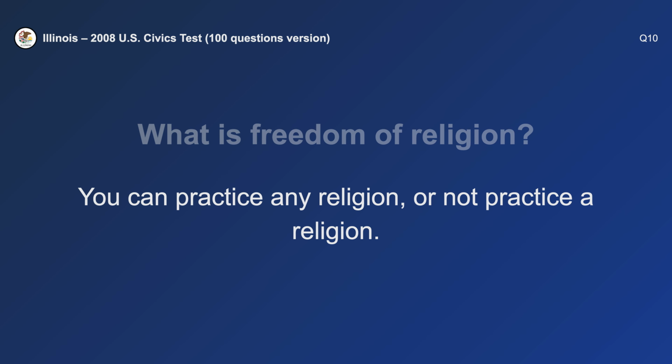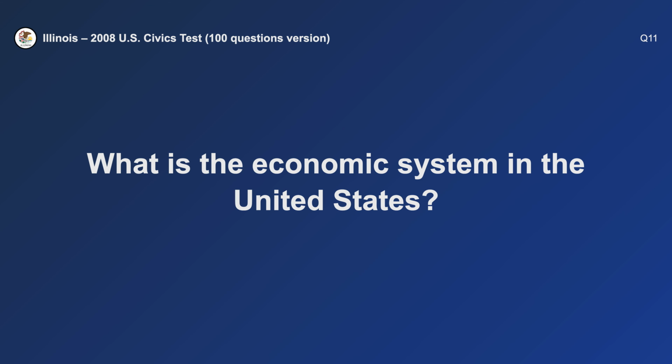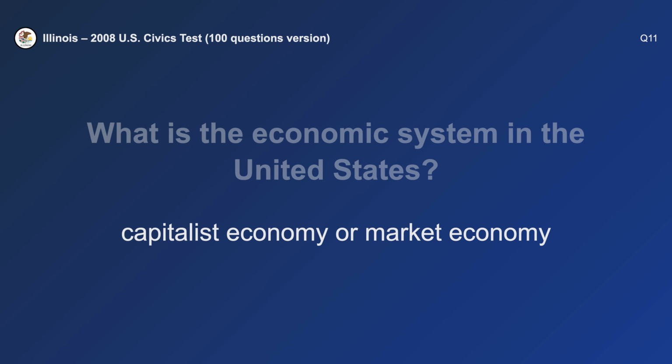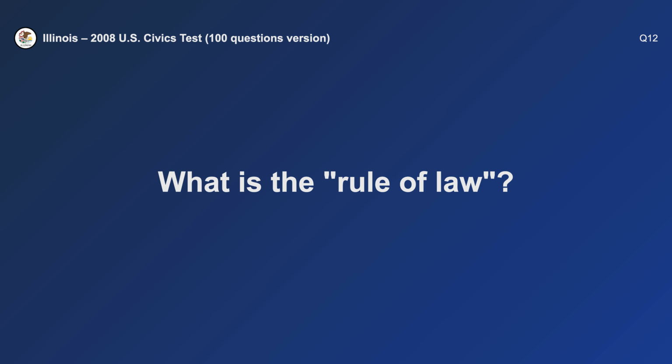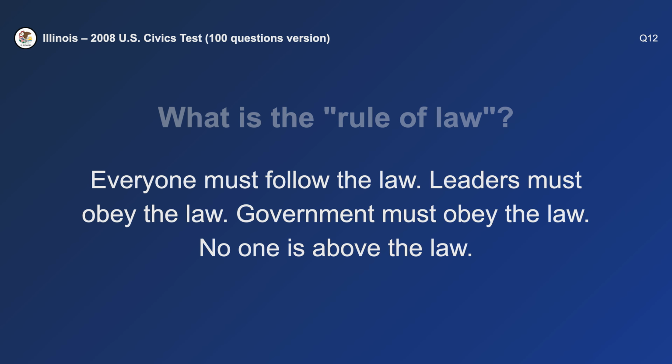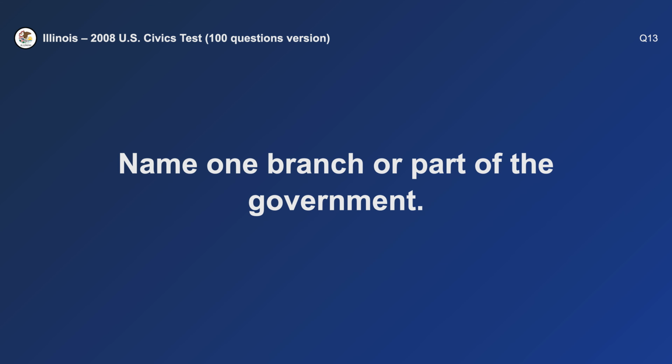What is freedom of religion? You can practice any religion or not practice a religion. What is the economic system in the United States? Capitalist economy. What is the rule of law? Everyone must follow the law. Name one branch or part of the government.